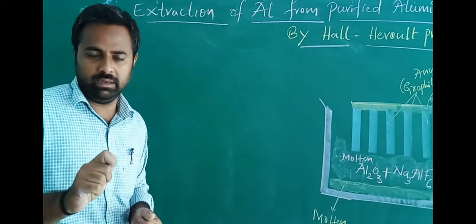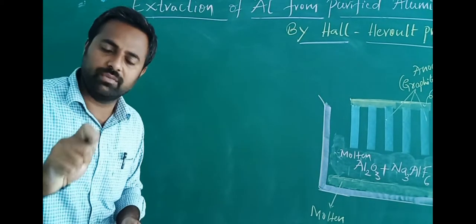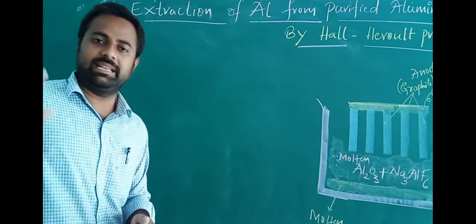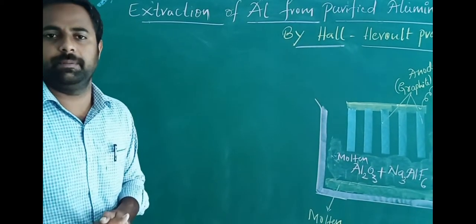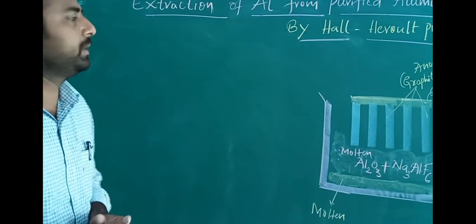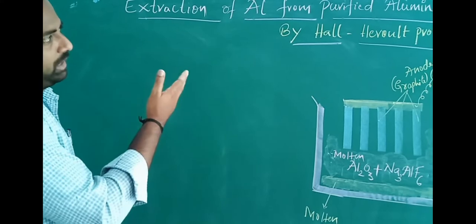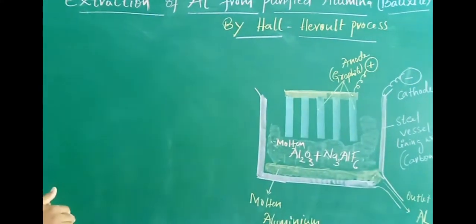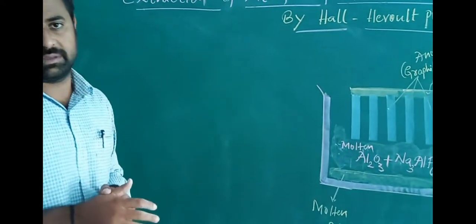I repeat once again, pyrometallurgy means it's a process of extraction of a metal by the respective ore by heating it, by passing heat energy and with help of some principles of thermodynamics.